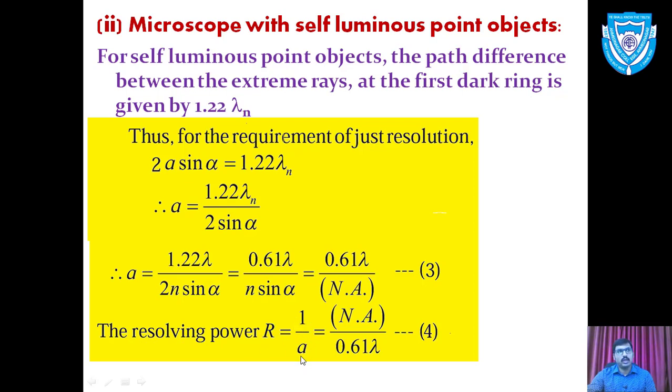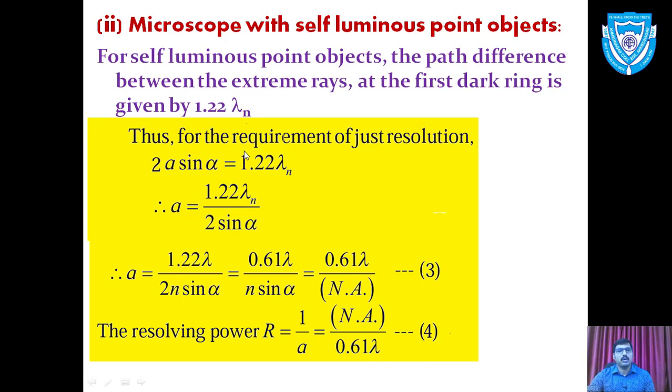So R is equal to 1 upon a, that is NA divided by 0.61 lambda. That is equation number 4. So for self-luminous objects, the formula for resolving power R is NA divided by 0.61 times lambda.